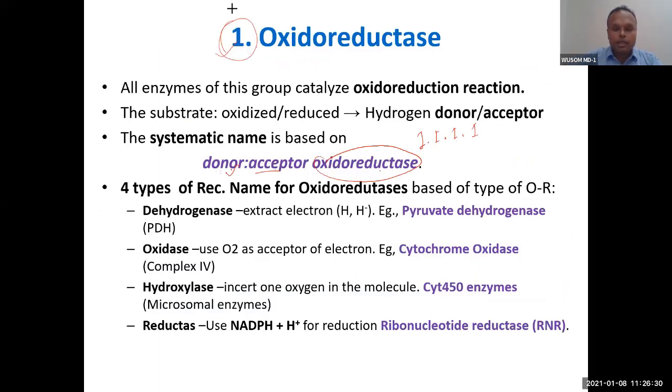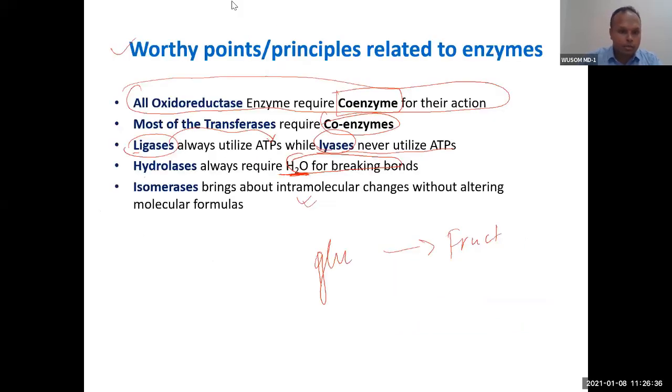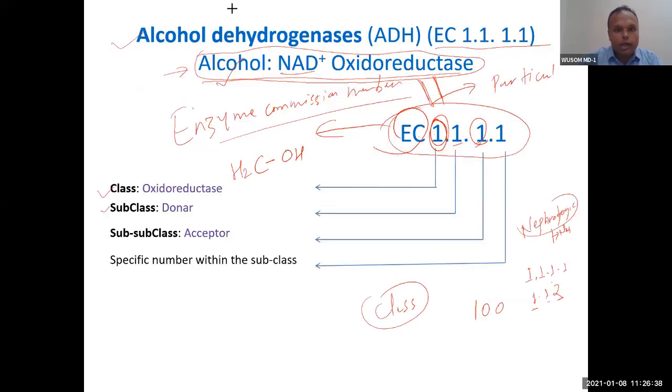So what is the systematic name? Donor acceptor oxidoreductase. You name it donor acceptor oxidoreductase. As you can see, the systematic name here is alcohol NAD oxidoreductase. The common name is alcohol dehydrogenase. The systematic name is alcohol NAD plus oxidoreductase. This is the donor of electron or hydrogen to this. That is what it is signifying, and this is also signifying the same thing.